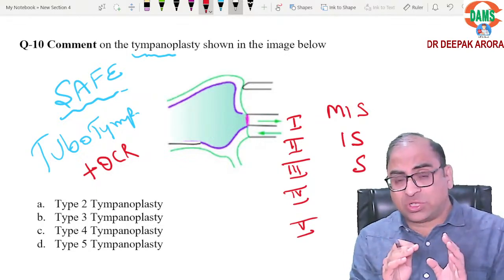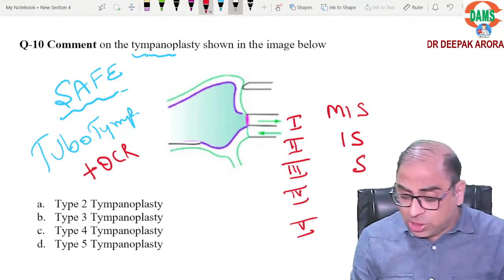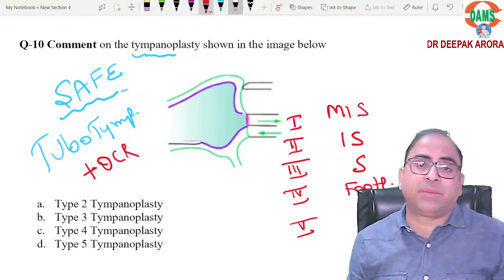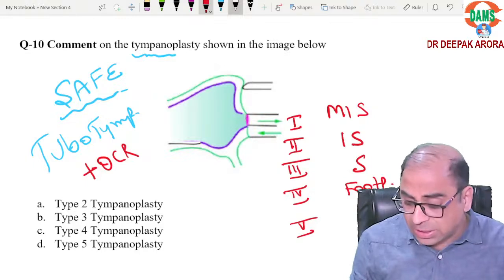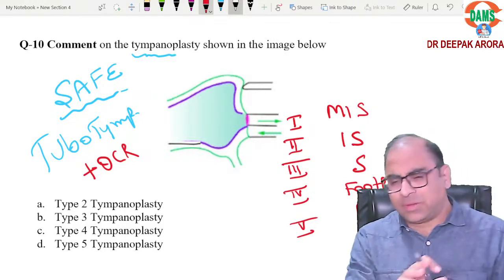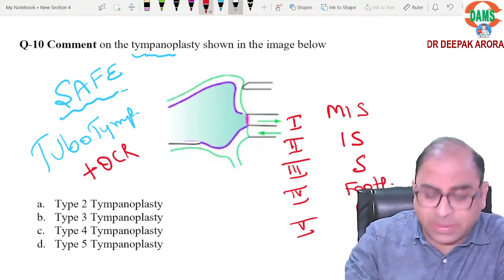And if the suprastructure is present, it is type 3. If the suprastructure is damaged and only the footplate is there, I will be going for type 4. And if even the footplate is damaged, I am keeping the graft on the promontory or the semicircular canal, it is type 5. I hope you are getting my point. Even type 6 is there, but clinically we always do up to type 4. For MCQ purposes, type 5 and type 6 are there.